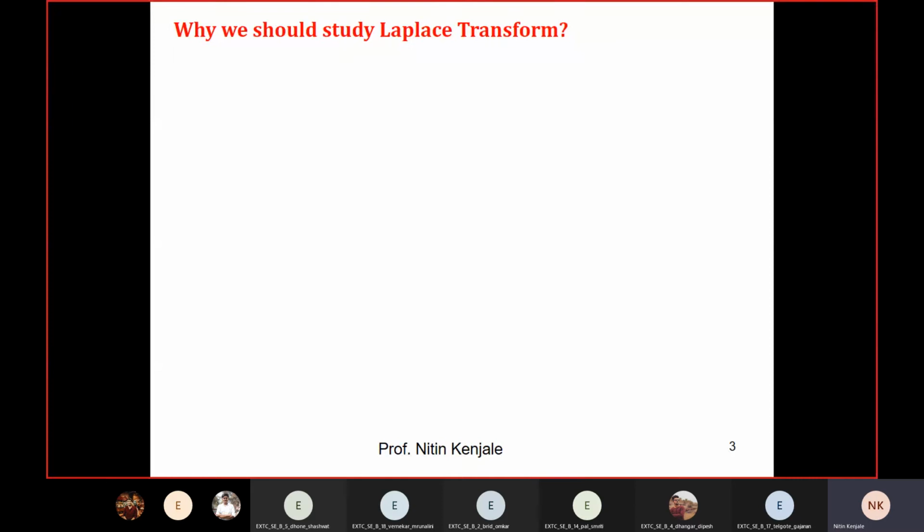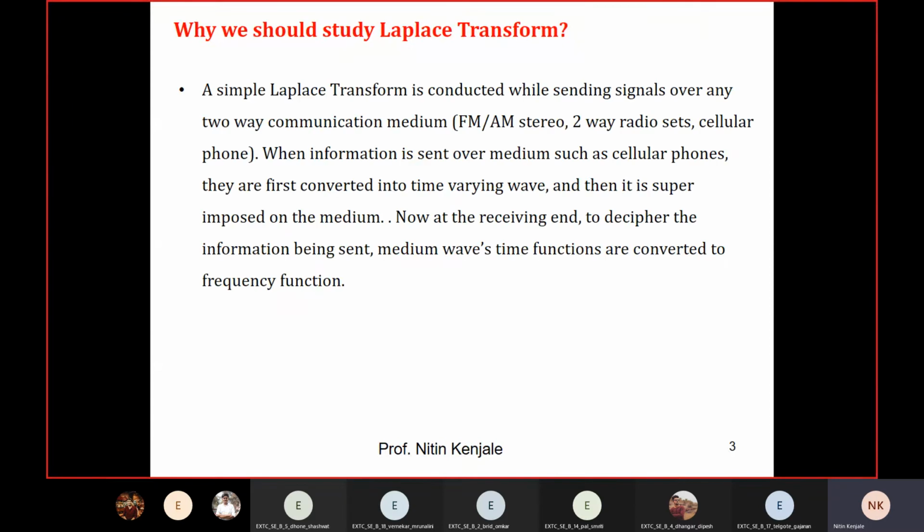Now let me tell you where we use this Laplace transform. A simple Laplace transform is conducted while sending signals over a two-way communication medium. Anybody knows what a two-way communication medium is?